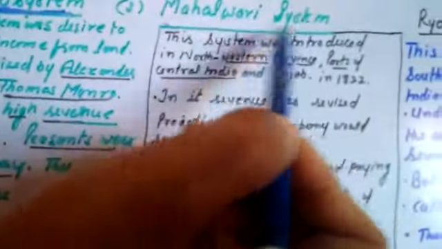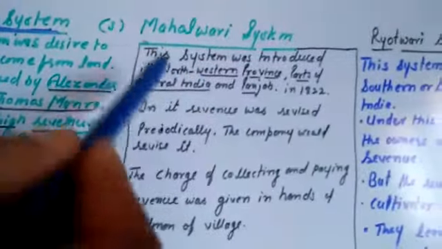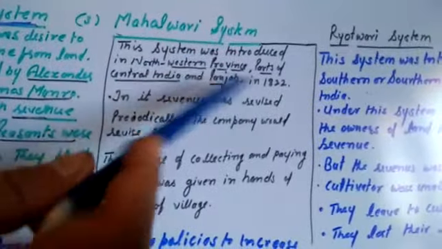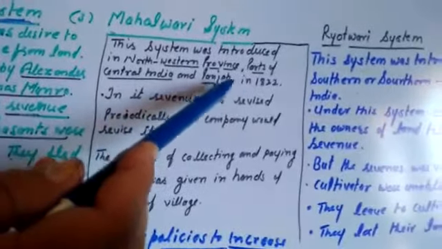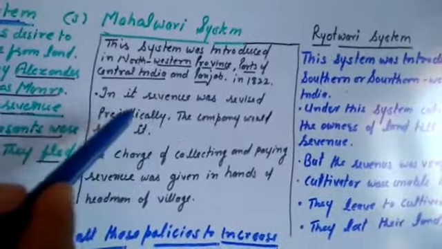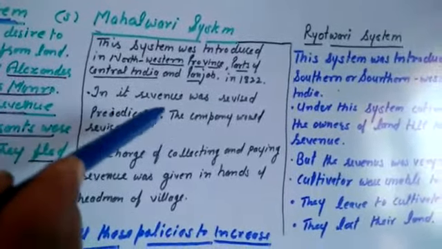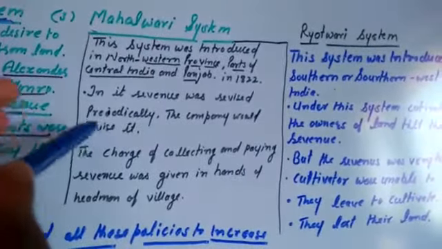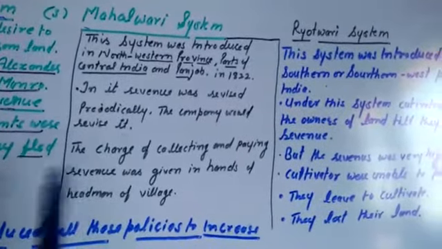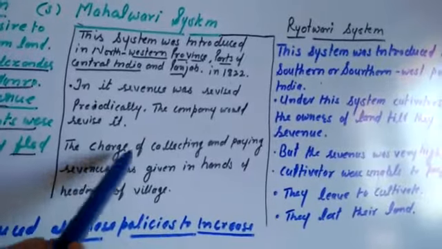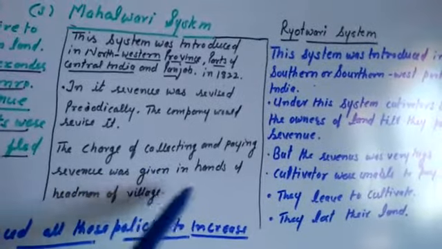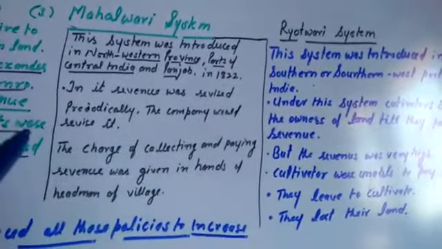Another system that was introduced was the Mahalwari system. This system was introduced in the North Western Provinces and parts of central India and Punjab in 1882. Under this system, revenue was revised periodically and the right to revise this revenue was in the hands of the company. The company appointed the headman of the village to collect this revenue.